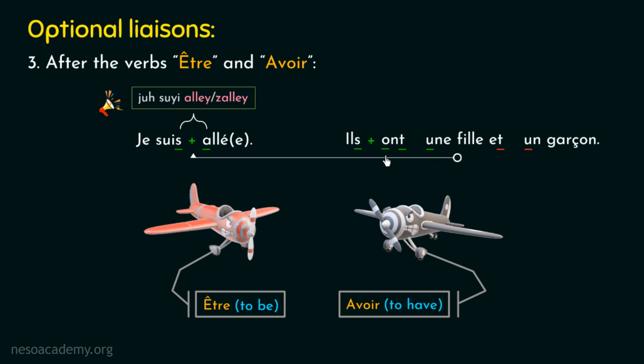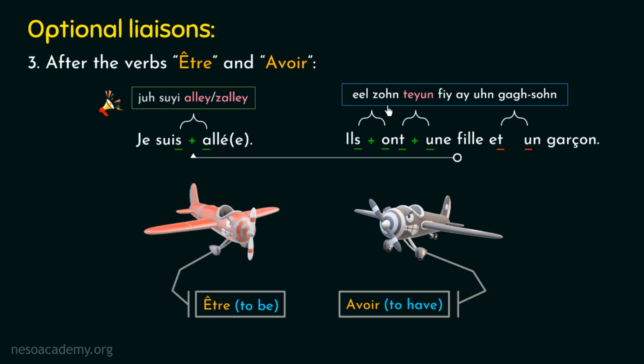Now let me pronounce this example after applying the liaison here. And the pronunciation will be Ils ont une fille et un garçon. I am repeating it again. Ils ont une fille et un garçon.